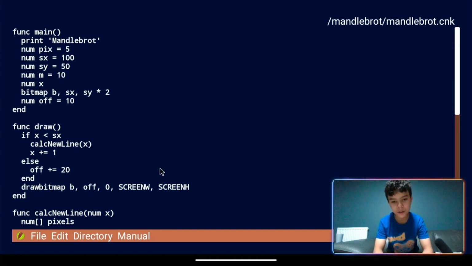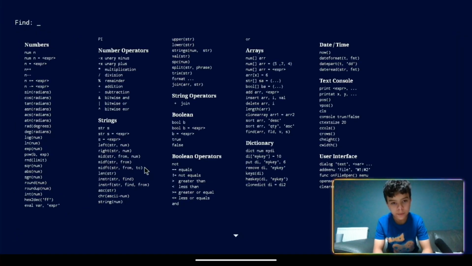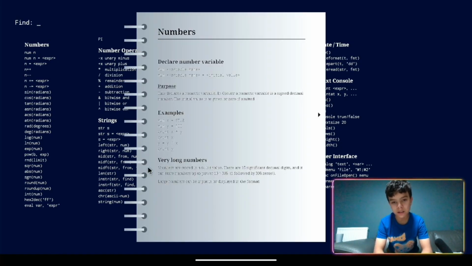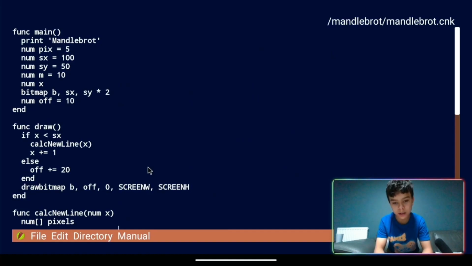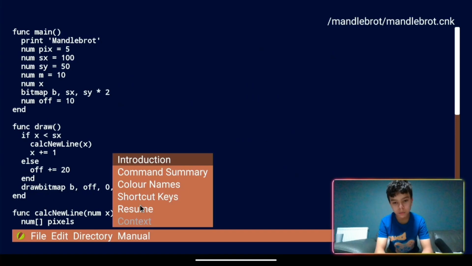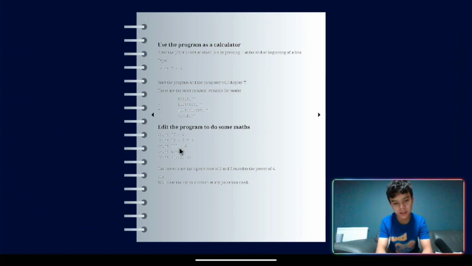If I click manual here, you can see the command summary here, and say I typed in num, if I wanted to find out what that command does, I type that in, and then there's a whole sheet about that command, right? I click Control Q to exit, and then we're back at the menu. And there is also an on-screen manual, which has an introductory section and pages for every command, as you can see there.